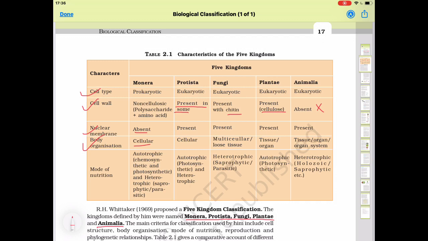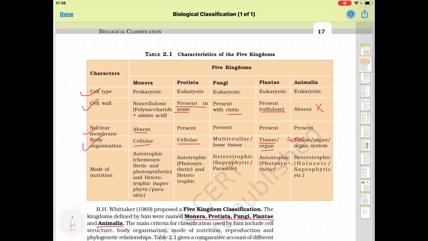In Protista, all are unicellular organisms, so here the body organization is cellular. Fungi are multicellular. In plants, tissue or organ level of organization is present, and in Animalia, tissue, organ and organ system level of organization is present.